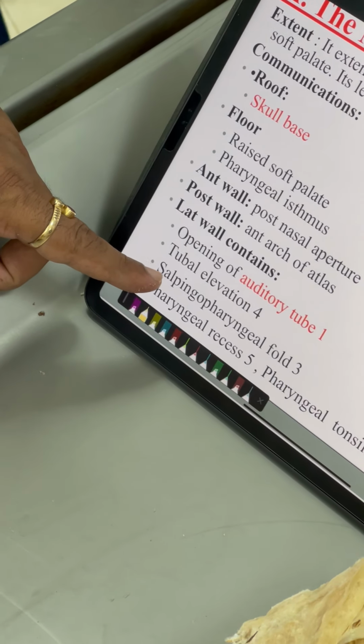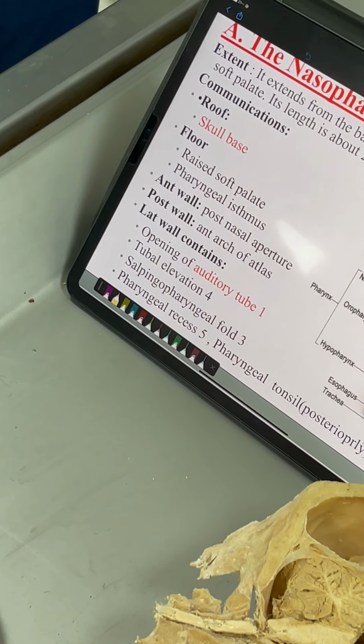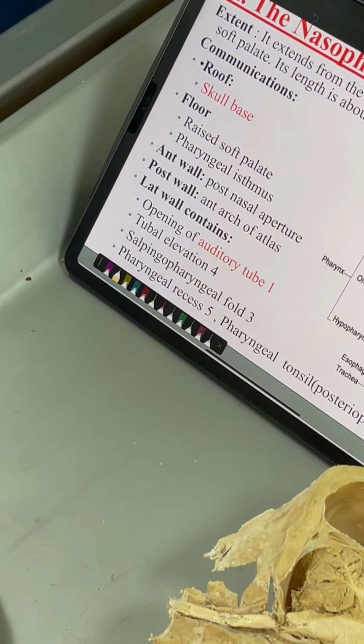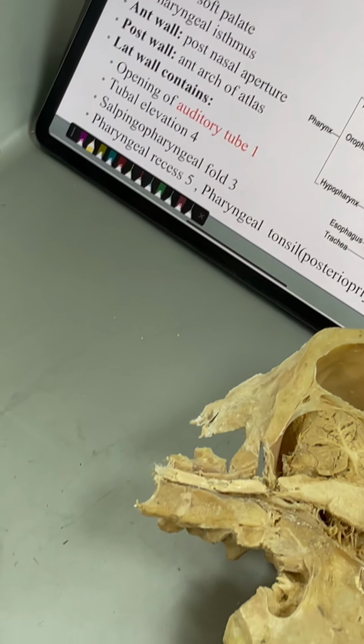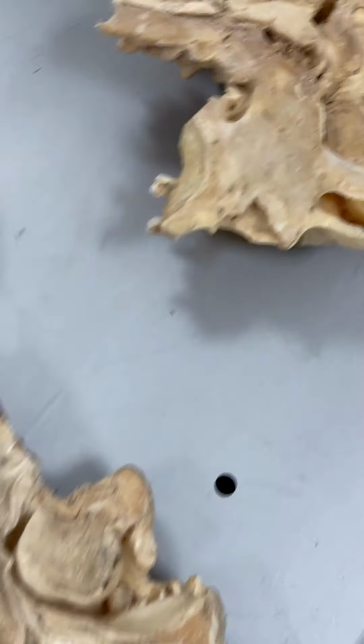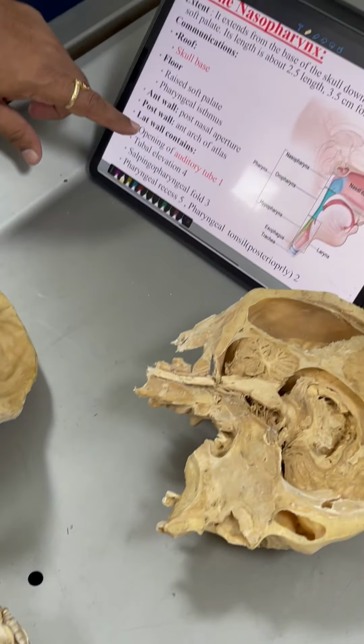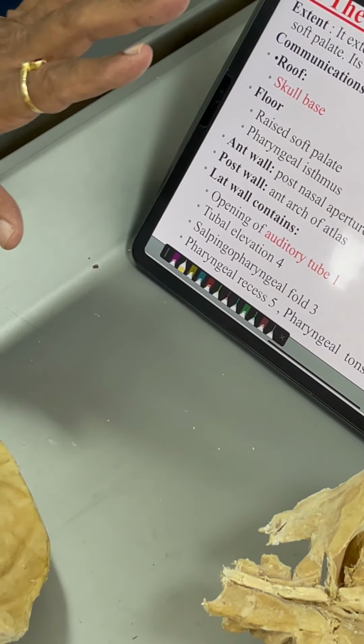And then we have the tubal elevation, salpingopharyngeal folds. They are the elevations around here. Don't worry about the numbers or all those things. Just remember the names.